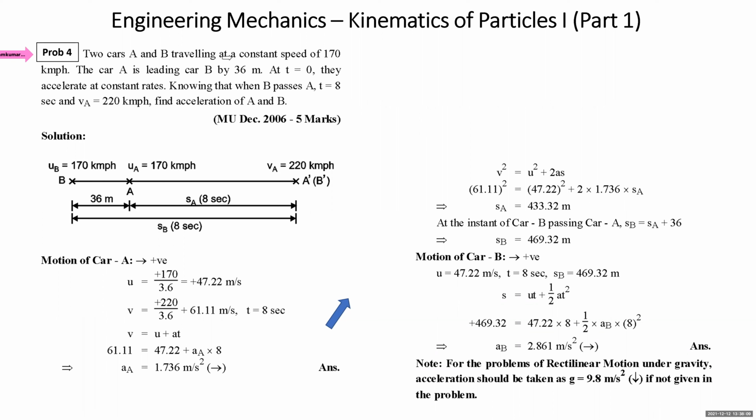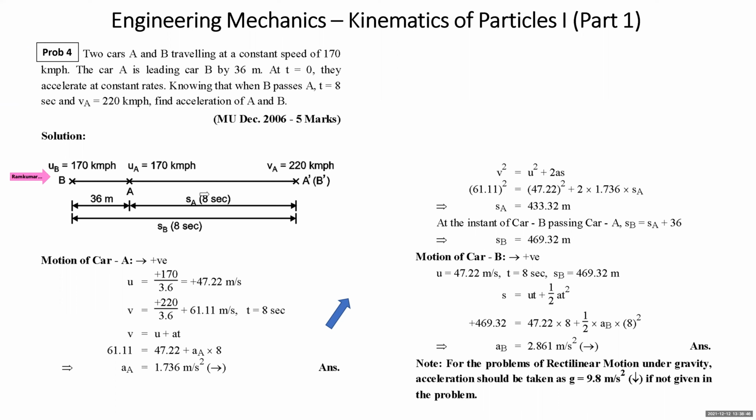Two cars A and B are traveling at a constant speed of 170 kmph. Car A is leading car B by 36 meter at t equal to 0. Again we have shown the data on the diagram. Car A is here, its initial velocity is 170. Car A is ahead of car B by 36 meter. Their initial velocities are the same. Knowing that when B passes A, t is equal to 8 seconds and VA is 220 kmph, find the acceleration of A and B.